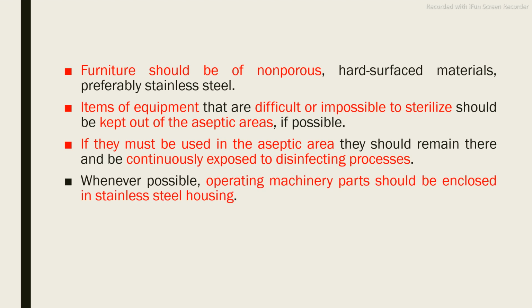Whenever possible, operating machinery parts should be enclosed in a stainless steel housing. Once the working parts are enclosed in a stainless steel housing, the chances for contamination will be less. Microorganisms or particles will not directly enter the machinery parts once they are protected.